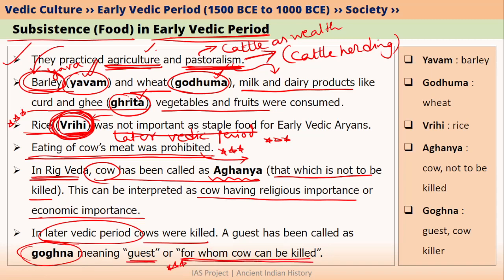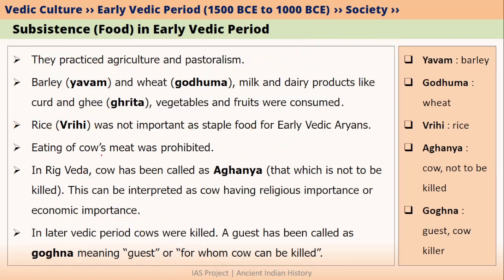The scenario here is that let's say you are living in the later Vedic period and there is an important guest that is going to come to your home. Now you are expected to offer this guest cow's meat. So this is why the guest was called the person who causes the killing of cows, because when a guest comes, you are expected to feed that person cow's meat. This was the case in the later Vedic period. However, during the early Vedic period, the cow was probably considered sacred and cow's meat was prohibited. How do we know this? Because a cow has been called Aganya in the early Vedic period. Please remember Aganya as well as Gogana.